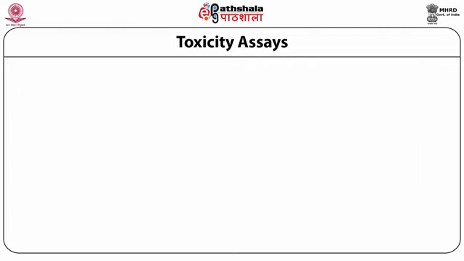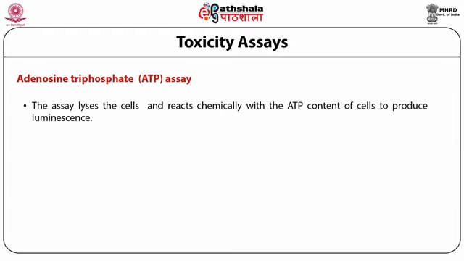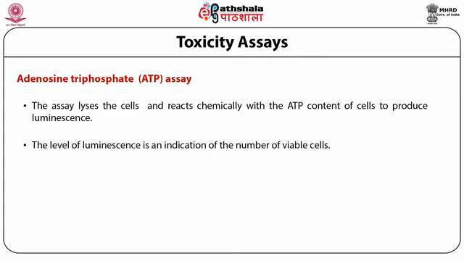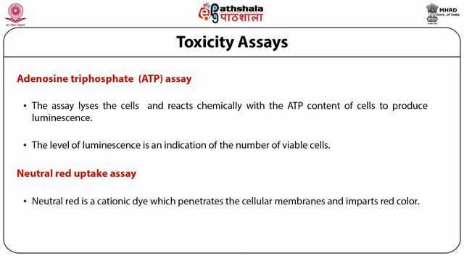Second, under the toxicity assays, is the ATP assay. The assay lyses the cells and reacts chemically with the ATP content of the cells to produce luminescence, and the level of luminescence is an indication of the number of viable cells. The third assay under toxicity is the neutral red uptake assay. Neutral red is a cationic dye which penetrates the cellular membranes and imparts a red color. Only viable cells have the ability to take up the dye.